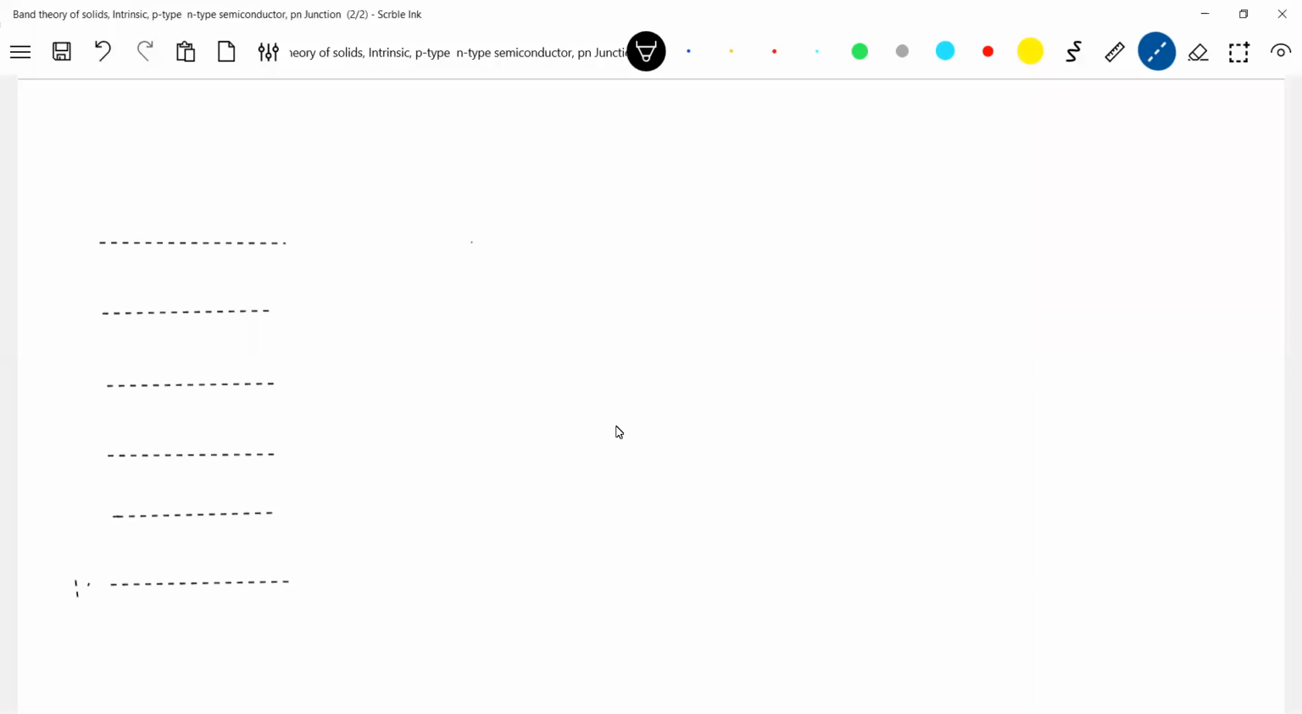This will be 1s, 2p, 3s, 3p, 3d. So here how many states are there? 2n states. Here 2n states. Here 6n states. So shall I put it like this here? These are the states, meaning possible locations.